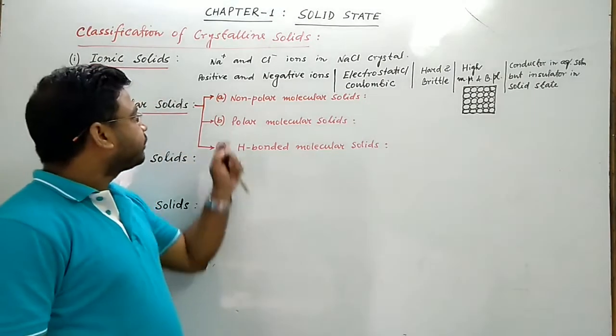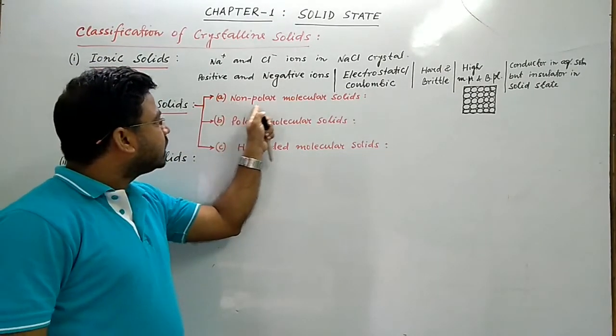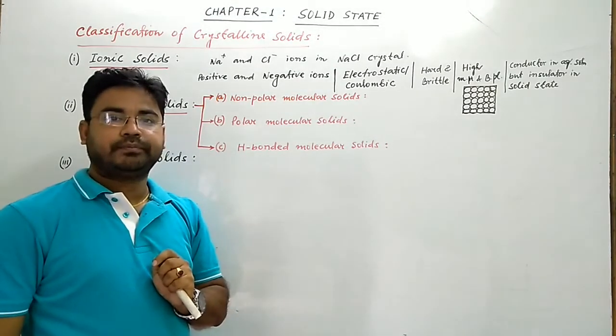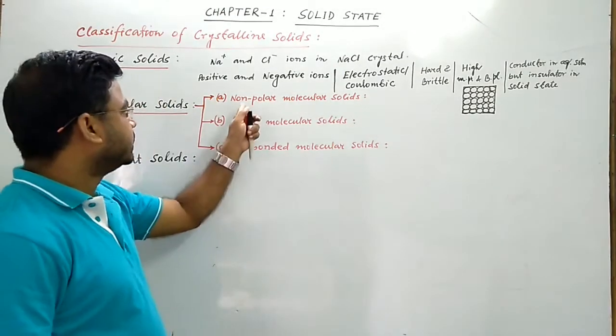So now, what is non-polar molecular solid? Or what do you mean by non-polar molecular solid?